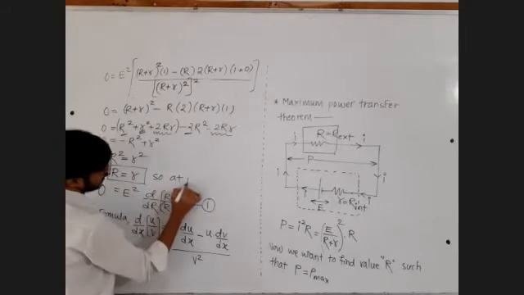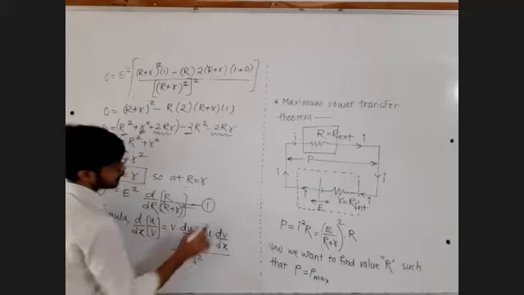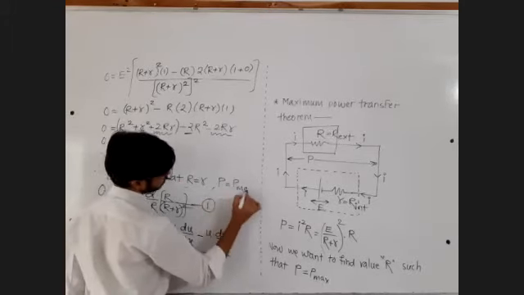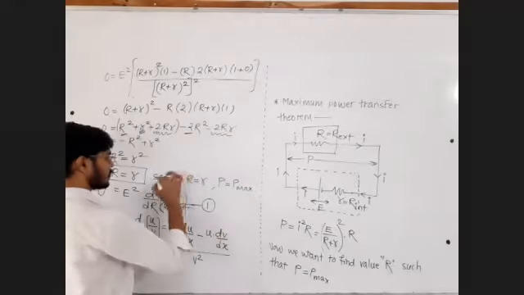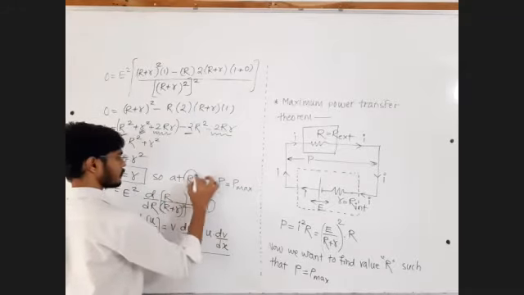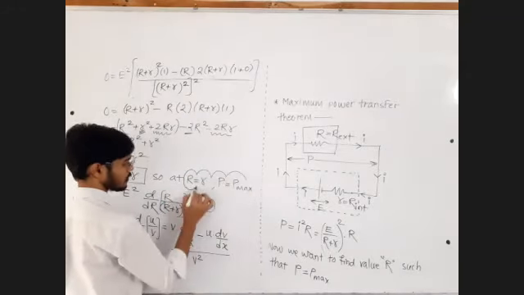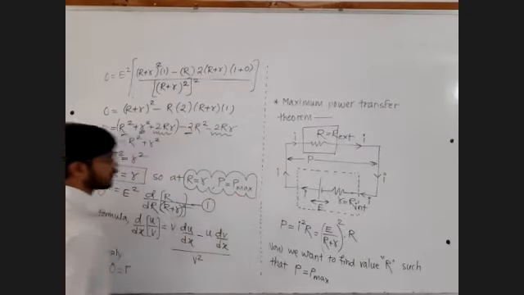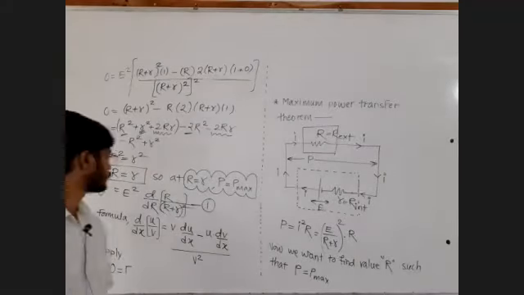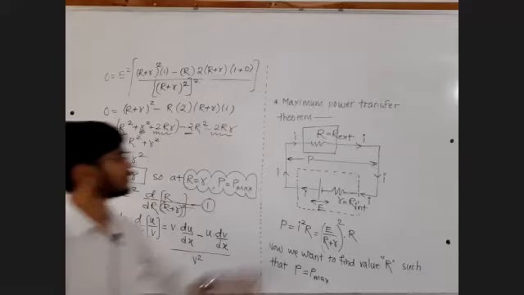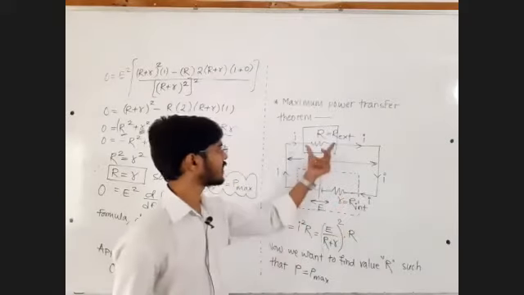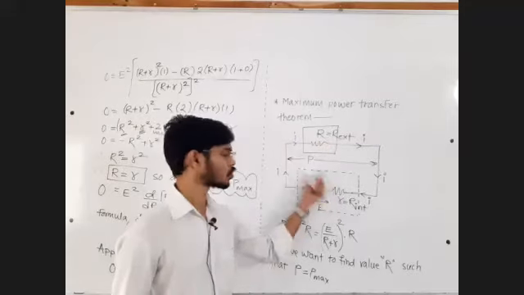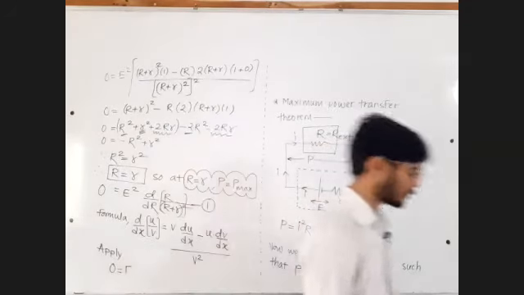So at capital R equal to small r, power delivered to the external resistance is the maximum. That's it. This is the maximum power transfer theorem. This is called the maximum power transfer theorem. Reply to me in the chat box up to this, clear and written. That's it. When this value is equal to this value, the external resistance gets the maximum power from the source of power. Up to this.